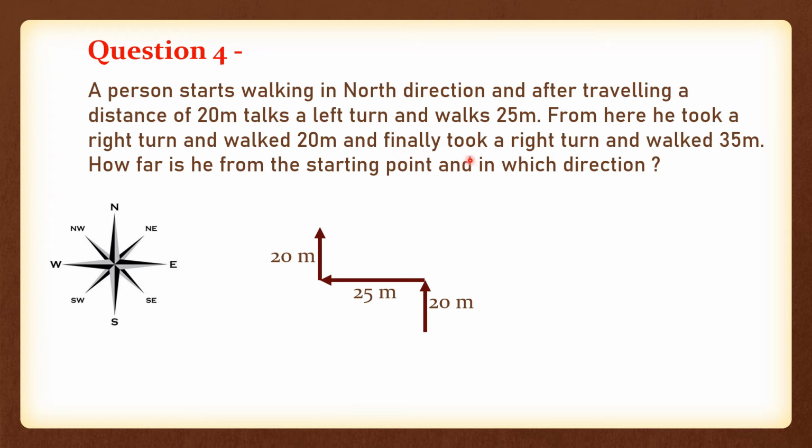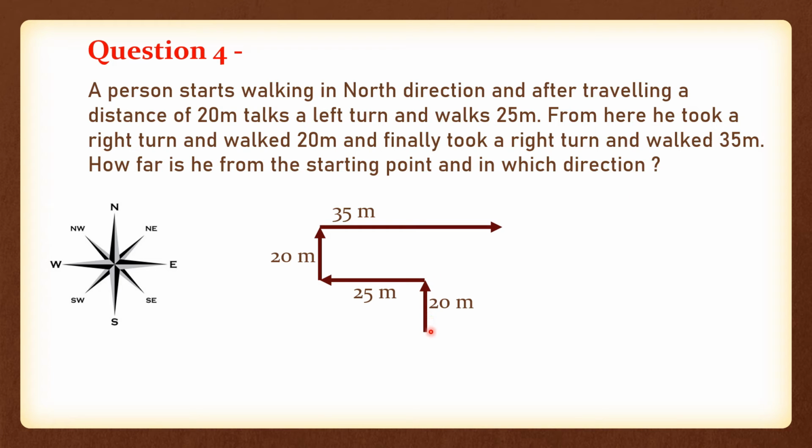And finally he took a right turn again and walked 35 meters. So from here he is turning right, and he is walking 35 meters. Now the question is, how far is he from the starting point and in which direction?